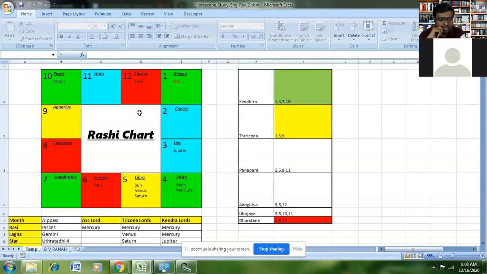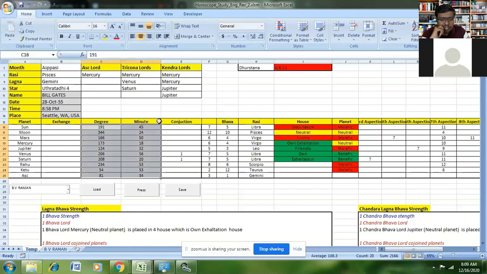It also updates the horoscope chart as shown here. To give details of the horoscope chart, we have the green cells, which are the Kendra houses, the yellow cells are the Trikona houses, and the red cells are the Dusthana houses. The ascendant is mentioned as AC, and all the various planets are positioned in the different houses based on the degrees and the minutes values that you have entered here.